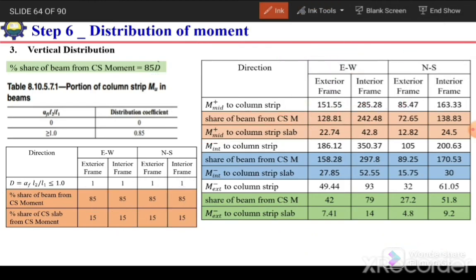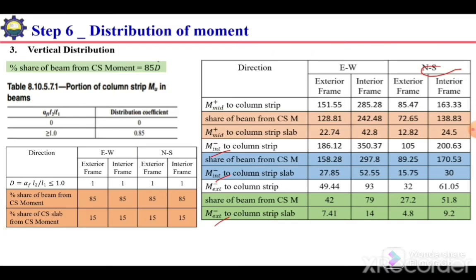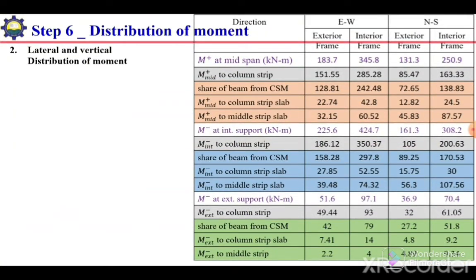The similar procedure can be adopted for the interior negative and exterior negative, and for the north-south direction interior and exterior frame. So this is the vertical distribution of moment. Now we can combine all these distributions, the results of the lateral distribution as well as the vertical distribution.